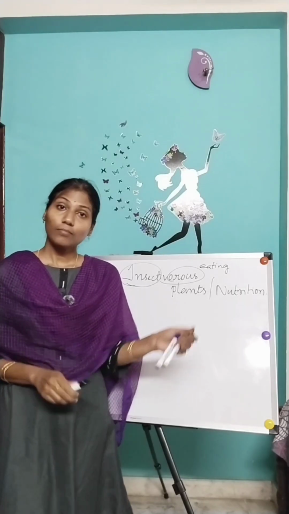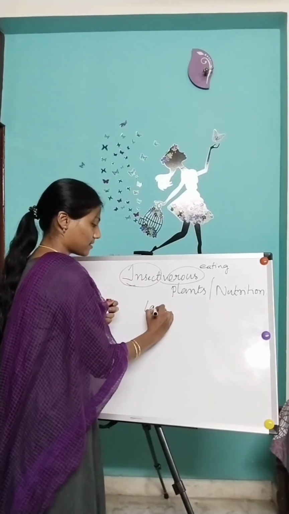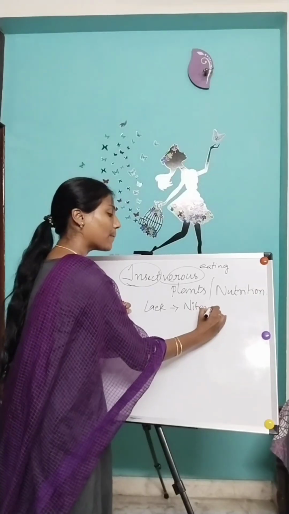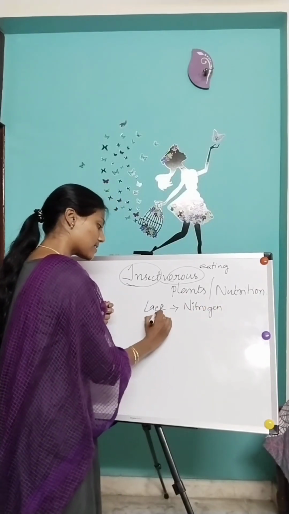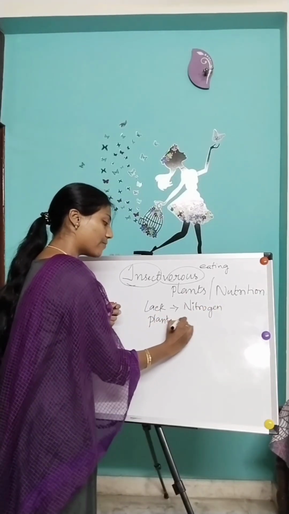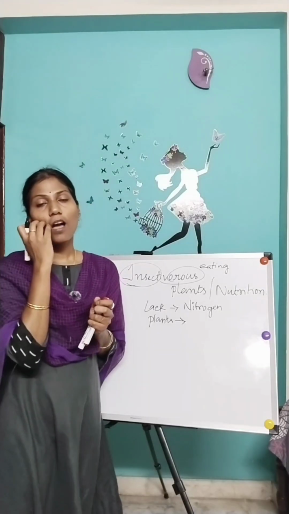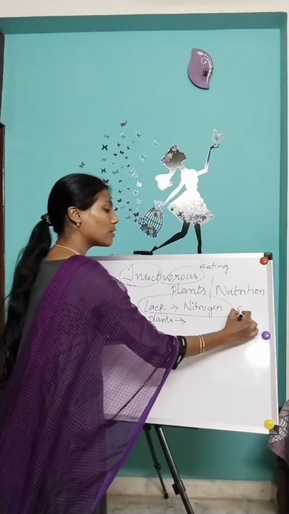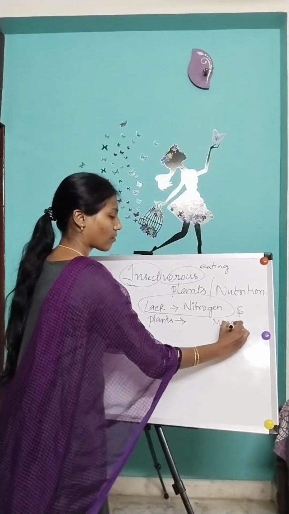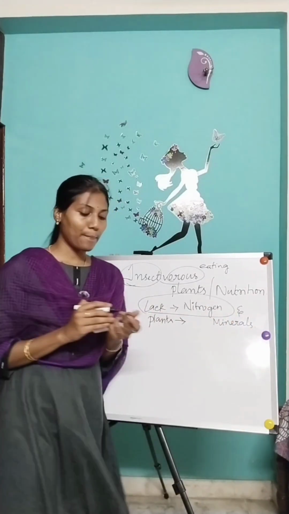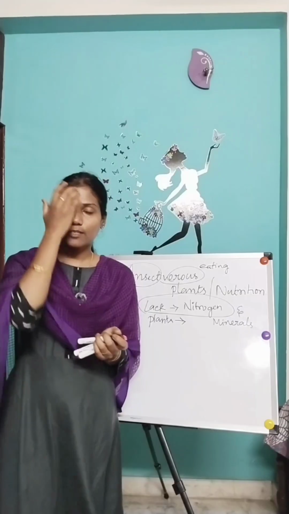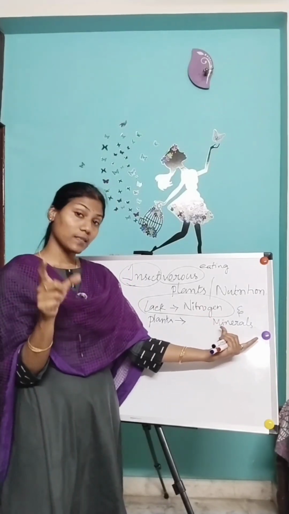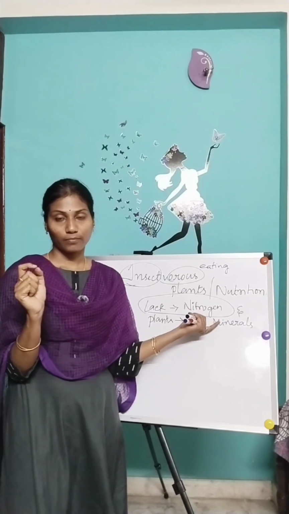If they lack something, what do they lack? Nitrogen. Some plants live in soil which lacks nitrogen or minerals, especially nitrogen.